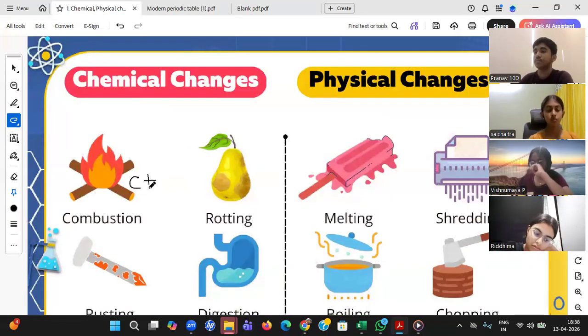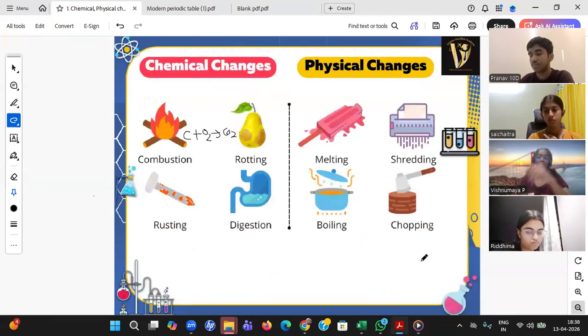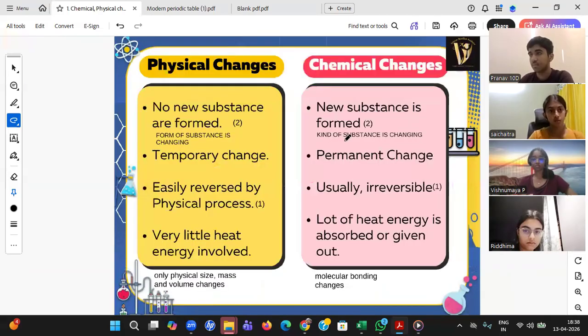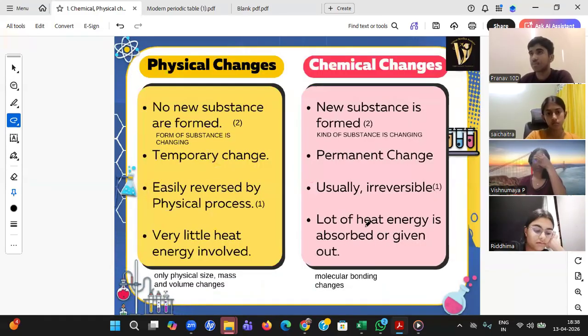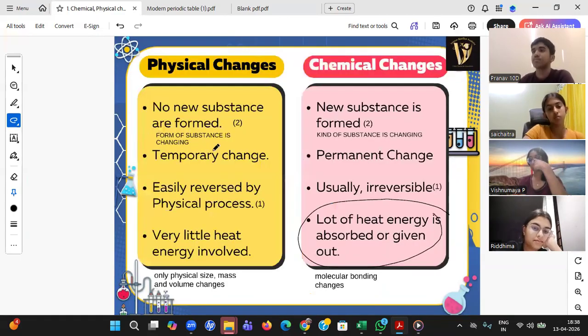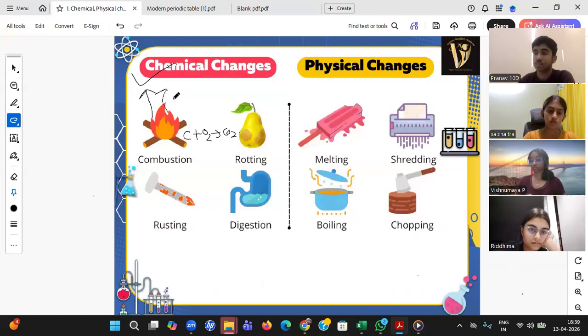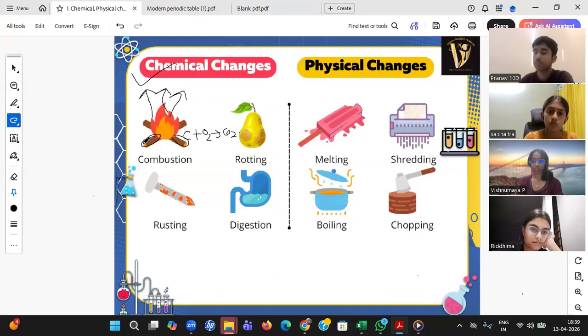Now he said combustion. Sir, combustion means it is reacting with oxygen, and I am getting a new compound. CO2 is a new compound. Whenever a new compound is formed, it's a chemical change. Just now we discussed it. And also you can see I have given a little heat, and continuously it is giving more heat. That's the reason it is a chemical change. And once the CO2 and the ashes have been formed, can I convert it back to the wood block? Not at all. Irreversible. It's a chemical change, and it's permanent.